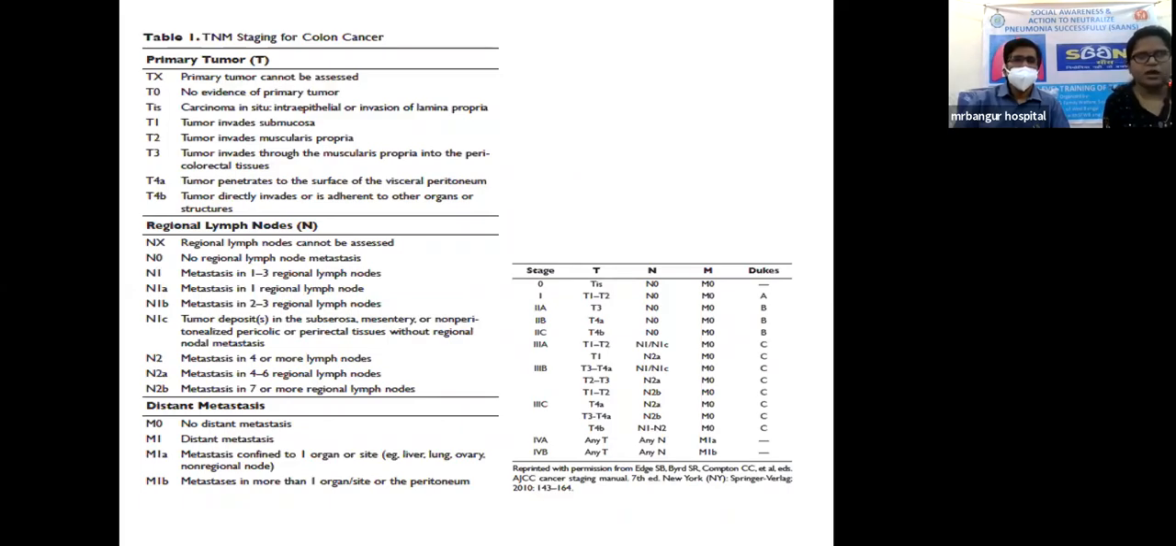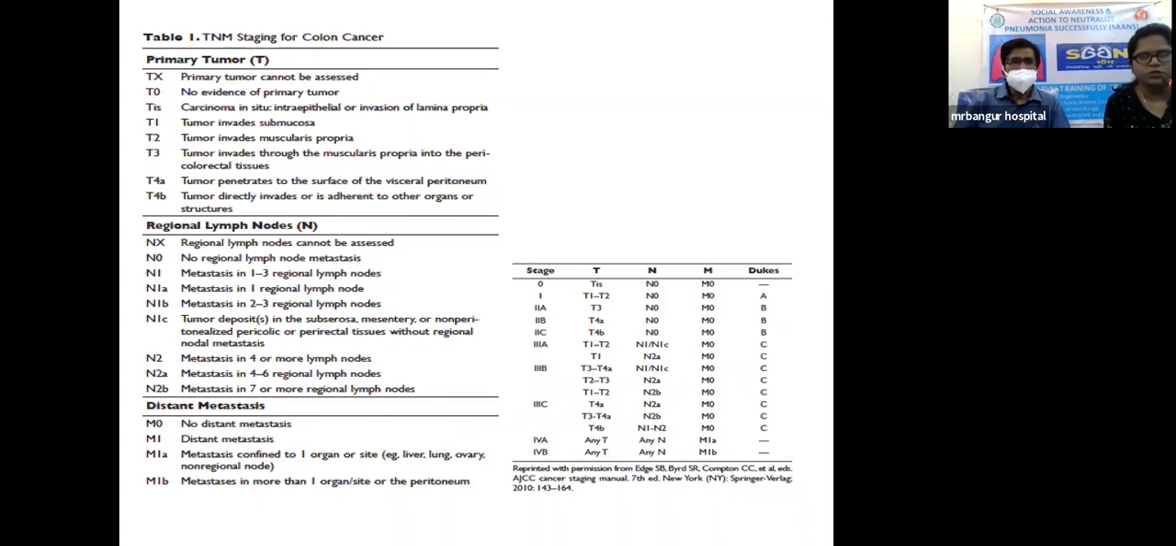Coming to the staging of the tumors, TNM is the 8th classification. TX is primary tumor can't be assessed. T0 is no evidence of primary tumor. Tis is carcinoma in situ, that is intraepithelial or invasion of lamina propria. T1 invades submucosa. T2 invades muscularis propria. T3 invades through muscularis propria into pericolorectal tissues. T4a penetrates the surface of the visceral peritoneum. T4b directly invades or adheres to adjacent organs. Coming to the regional lymph nodes, NX can't be assessed, N0 no lymph node metastasis, N1 is metastasis in 1 to 3 lymph nodes.